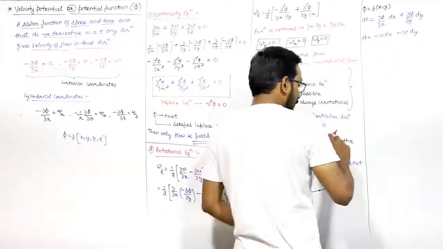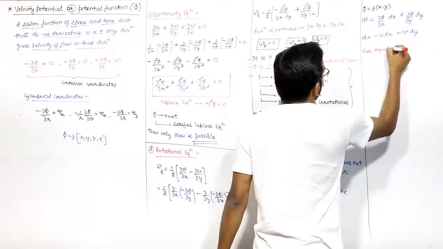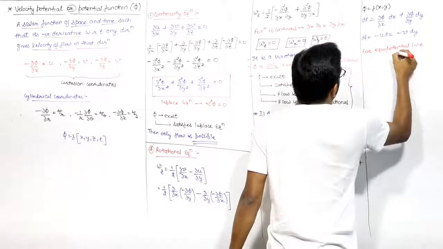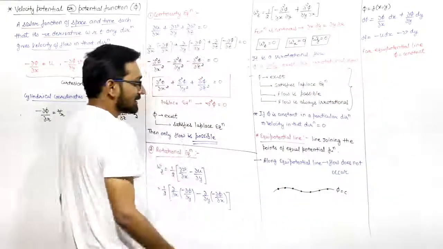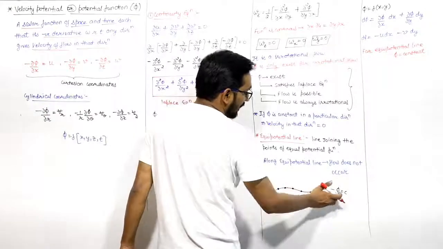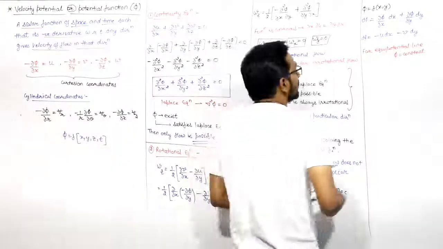You know that for the equipotential line, phi is constant. Along this line, velocity will be 0, so there is no flow. So phi is constant, that means d phi will be 0.